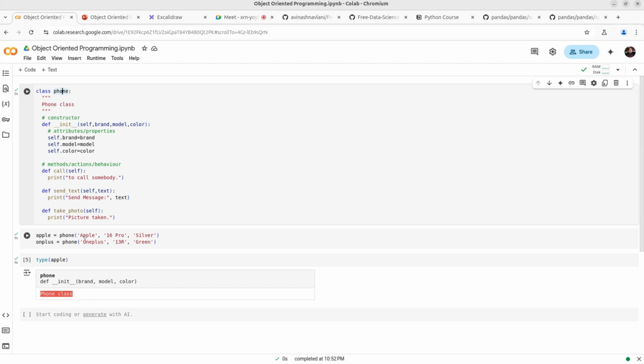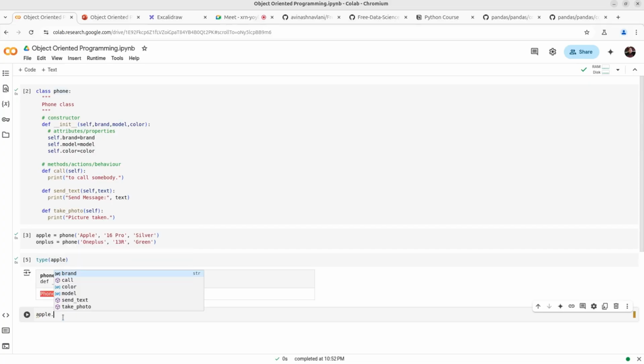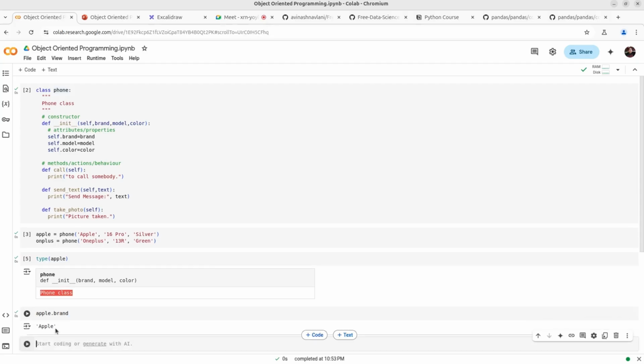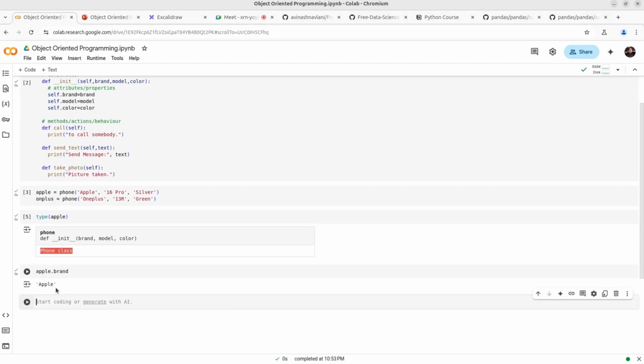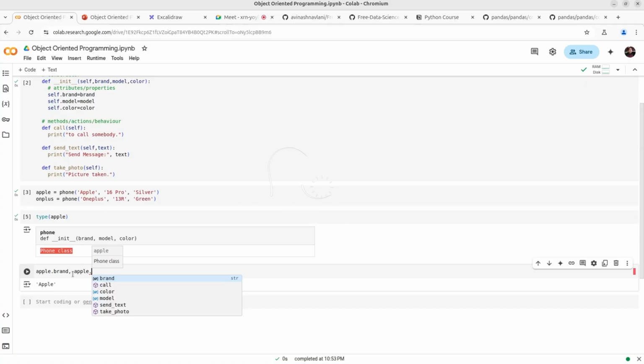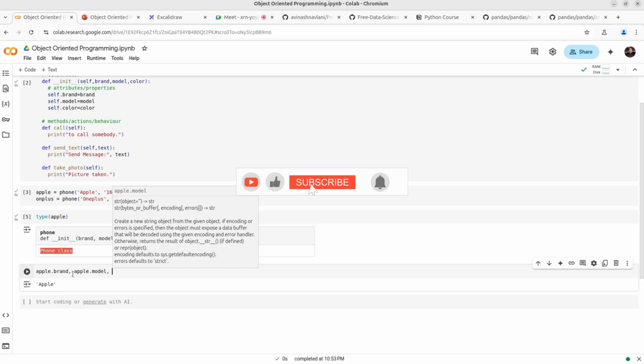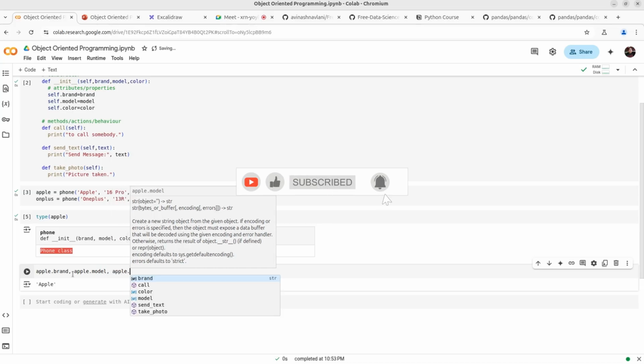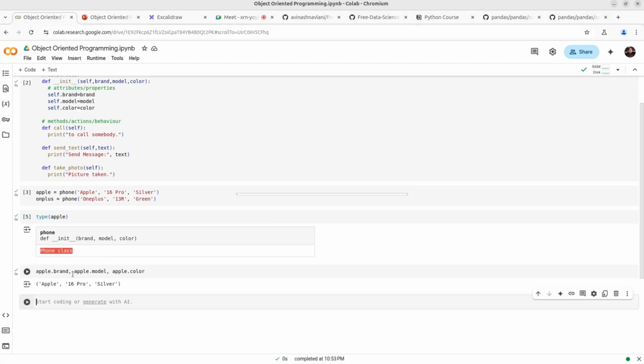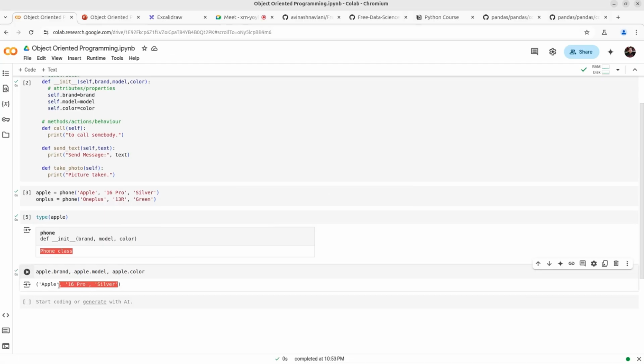Now if you want to see Apple's brand, how can you write it? Apple dot brand, right? Now you can see the brand name is Apple, right? Now Apple dot model, right, and Apple dot color, right? If I run this, you can see Apple 16 Pro silver. So these all are properties.